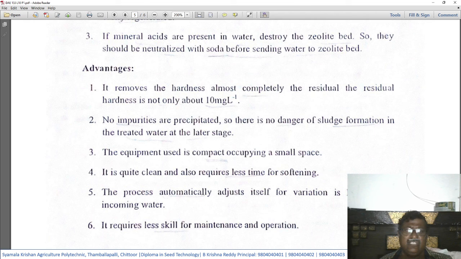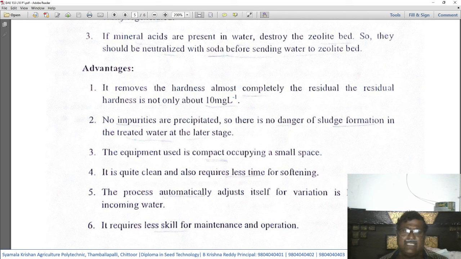Number three advantage: the equipment used is compact and occupies a small space. Compared to the lime soda method, which requires big tanks and big equipment, this zeolitic method requires smaller machinery and equipment, and therefore less space.